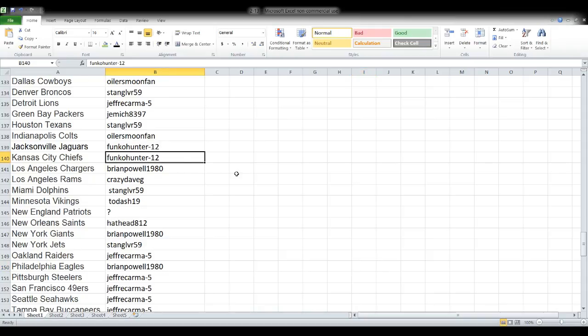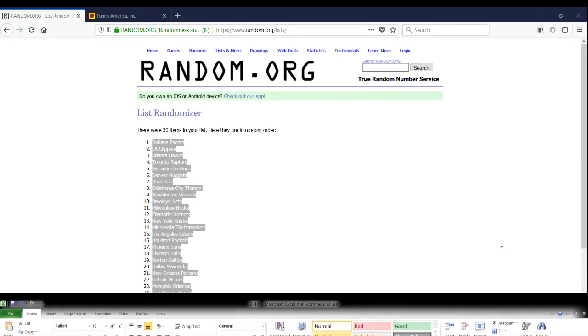So there's our Chiefs. It's Funko Hunter 12, and then our Jets is Stang Lover 59. While we're at it, let's see who had the Rams. Oh, it's Crazy Dave G. Oh, Crazy Dave G picks his spots very well, I'll tell you that. And he got one heck of a deal on that nice Jared Goff.